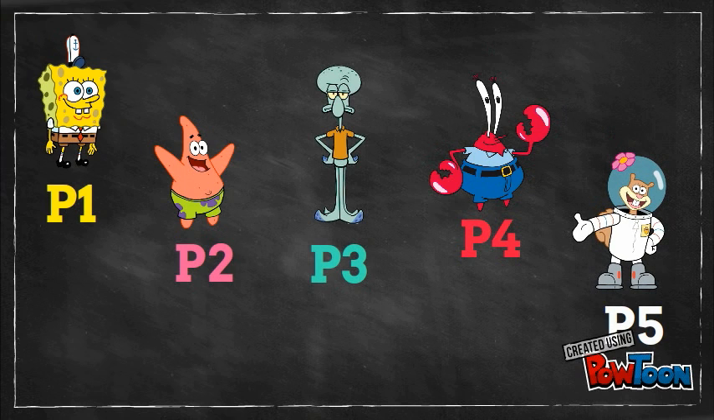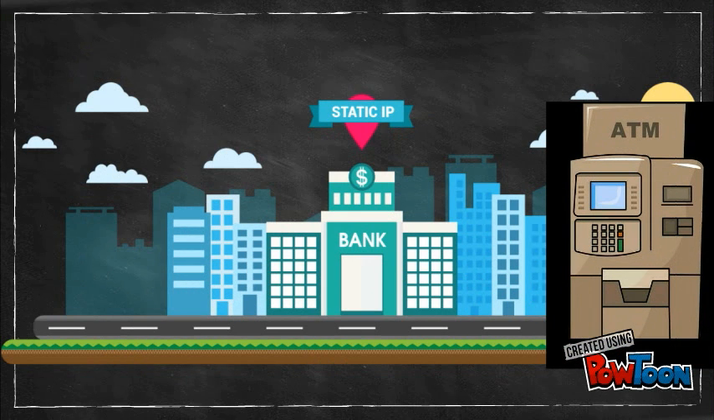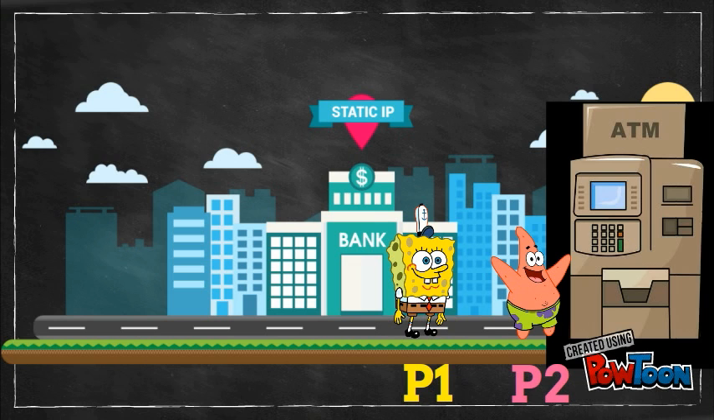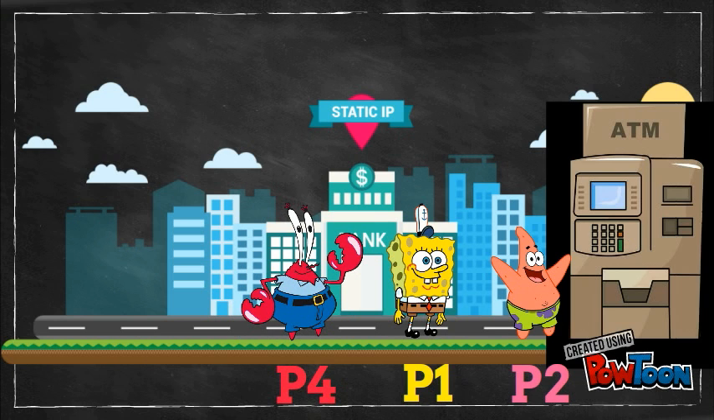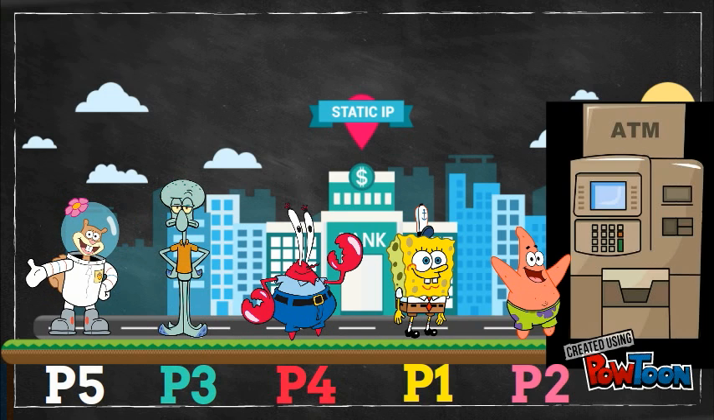Sandy as P5. In an ATM machine, Patrick arrives at time 0. SpongeBob arrives at time 10. Mr. Krabs arrives at time 24. Squidward arrives at time 40. Sandy arrives at time 48.